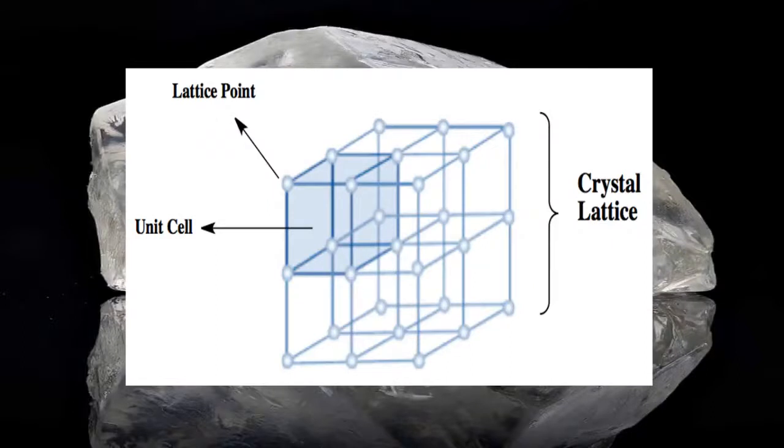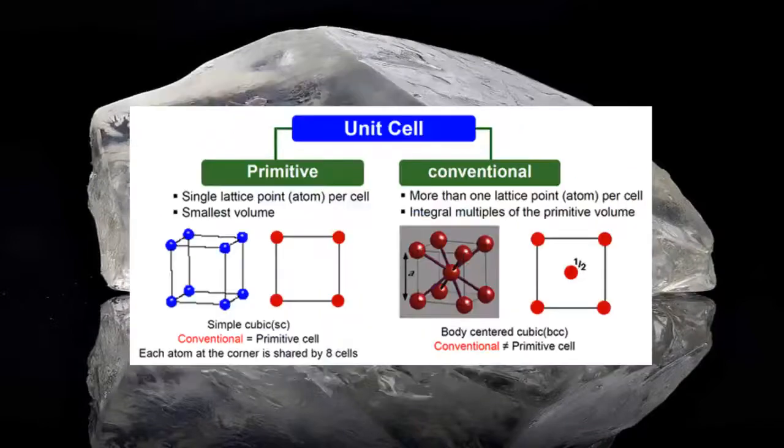Unit cell. The unit cell is defined as the smallest geometrical figure, the translational repetitions of which all over the three dimensions give the actual crystal structure. Primitive cell.